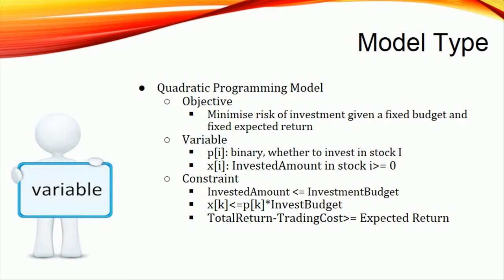There are 3 constraints in this model. The first constraint is the sum of X, which is the total invested amount, cannot exceed the investment budget. Secondly, if P equals 0, meaning not investing in a stock, X for this stock will also be equal to 0. If P equals 1, X can be any amount less than or equal to investment budget, which can be done by adding constraint X less than or equal to P times investment budget for each stock. The third constraint is that the total return reduced by trading costs still needs to be larger than or equal to the expected return.